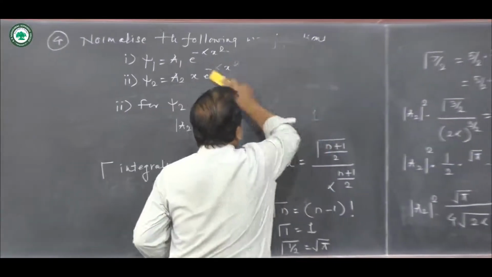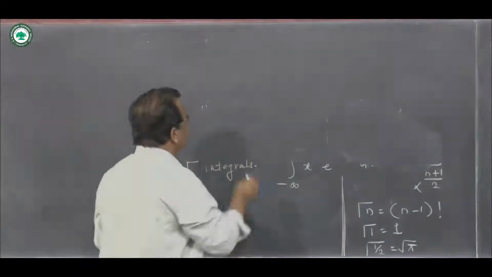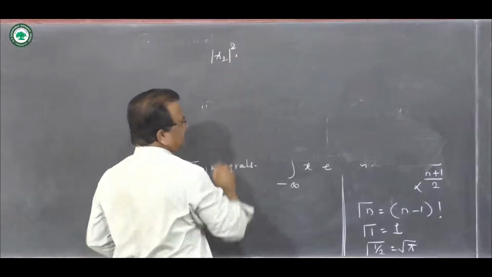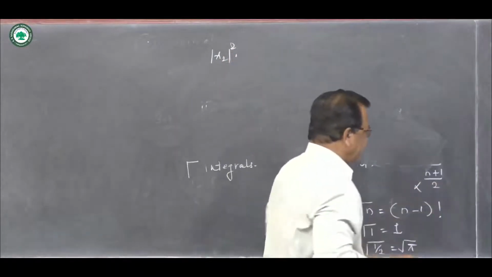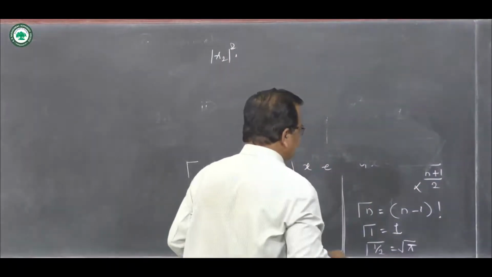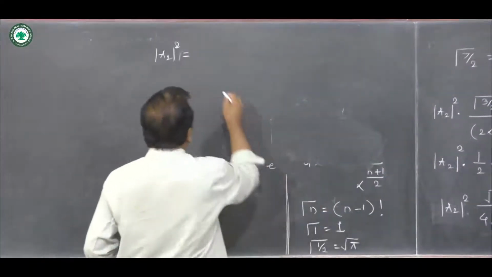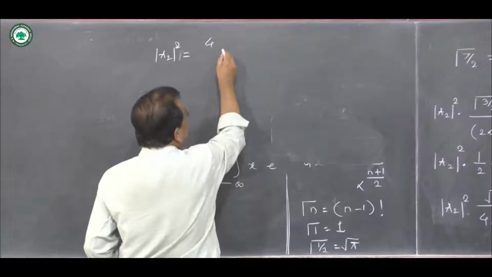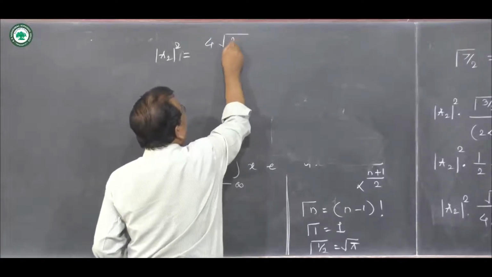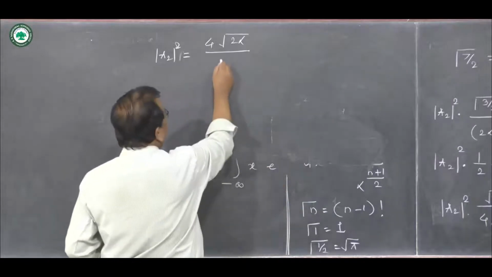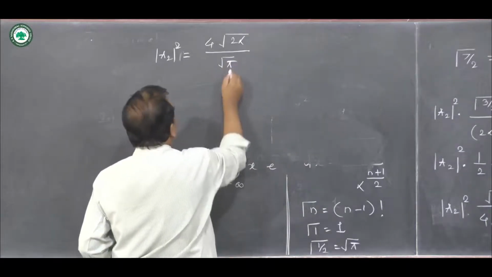So this will become a2 square, and then square root of pi. a2 square will become something like this. This is equal to, so that goes to that side, 4 2 alpha upon square root of pi, square root of pi.